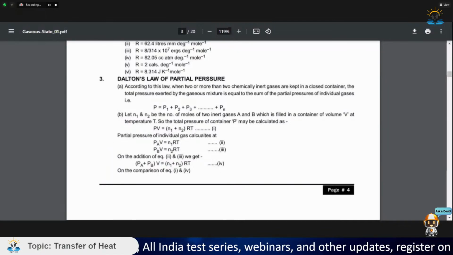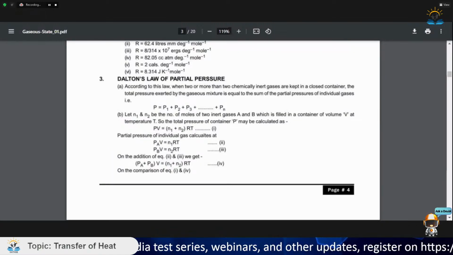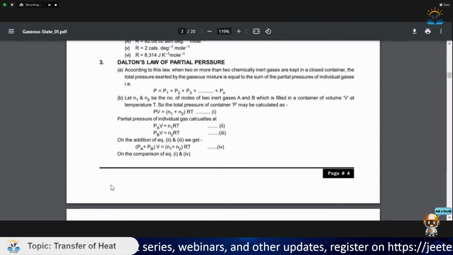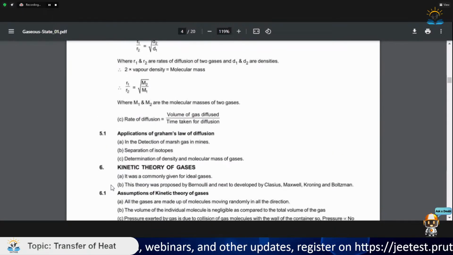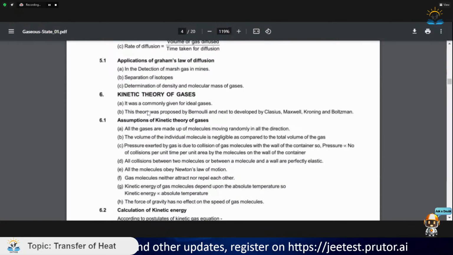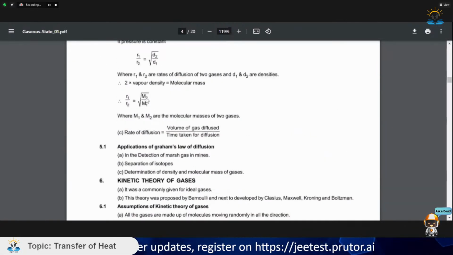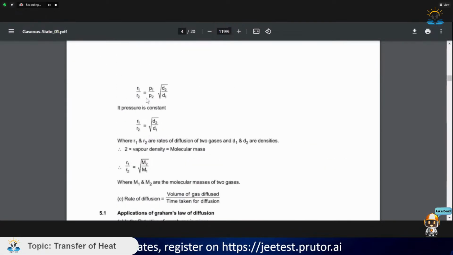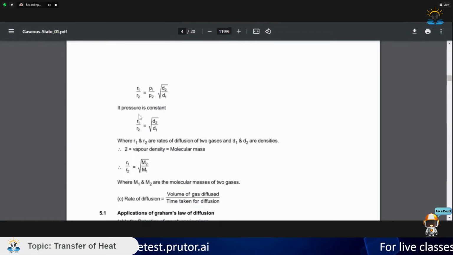Now let us quickly move to the applications that we would be requiring. This is one of the applications of Dalton's law of partial pressure. This is basically Graham's law of diffusion.